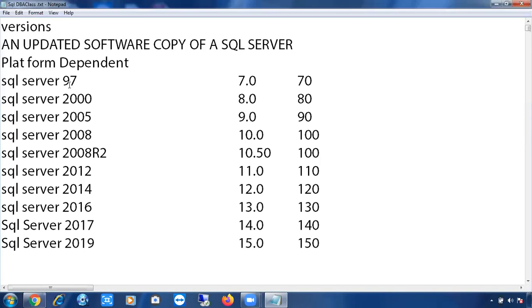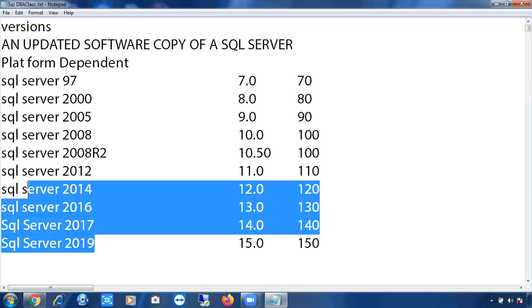So you know the version, right? Version means an updated software copy of a SQL Server. We have a lot of versions of SQL Server. The latest version is SQL Server 2019, which was released at the end of 2019. Earlier, 2017 was released, then 2016, 2014, 2012, like that. So make sure you remember all these versions.